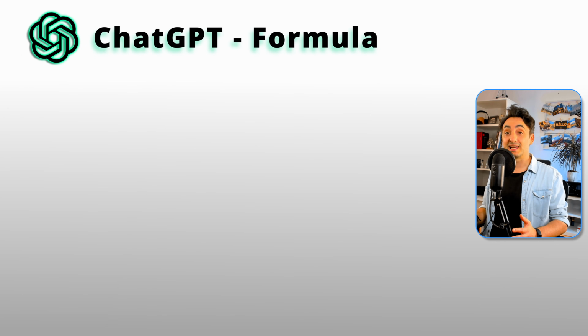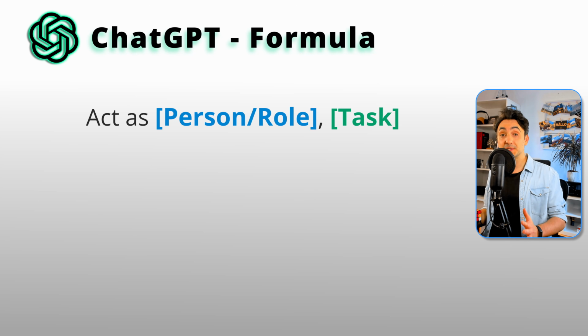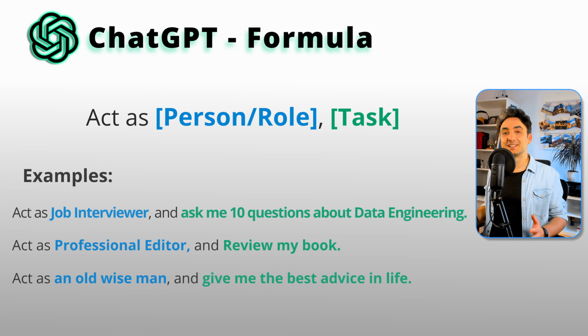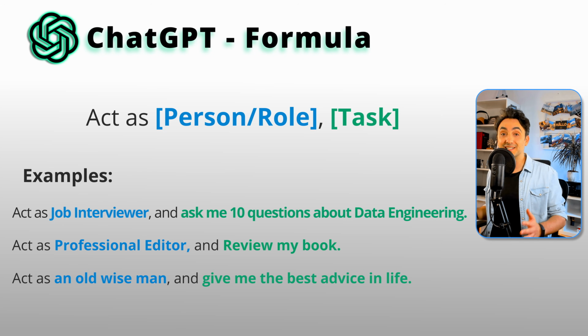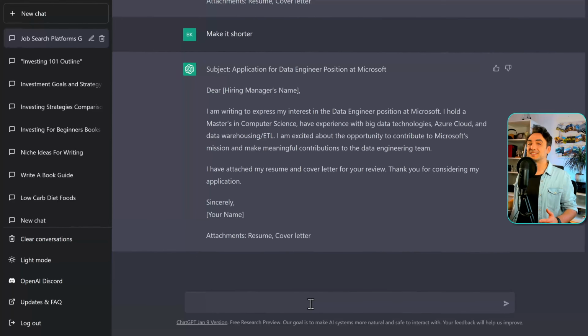Okay, but first let's understand this unique formula that we found in ChatGPT. This is pretty damn good. We can ask the AI to act as a person or a role to do something. So the formula is: act as a person or role, then we have a task. For example, act as a job interviewer and ask me 10 questions about data engineering. Another example, act as a professional editor and review my book. And one more that is really interesting, act as an old wise man and give me the best advice in life.